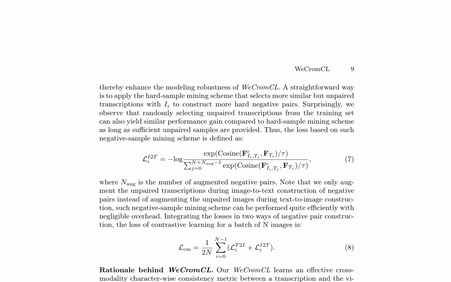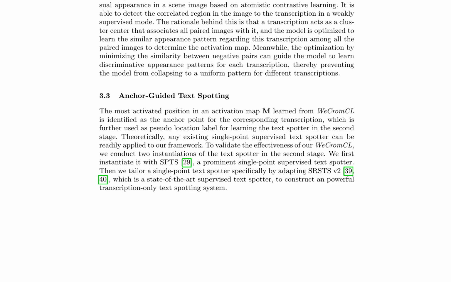The research discusses WeCromCL, a novel approach for cross-modality character-wise consistency metric learning between image and text. It utilizes atomistic contrastive learning to detect correlated regions in images and transcriptions. The model learns to recognize similar appearance patterns for each transcription by minimizing the similarity between negative pairs. This is achieved through a loss function that combines image-to-text and text-to-image constructions.